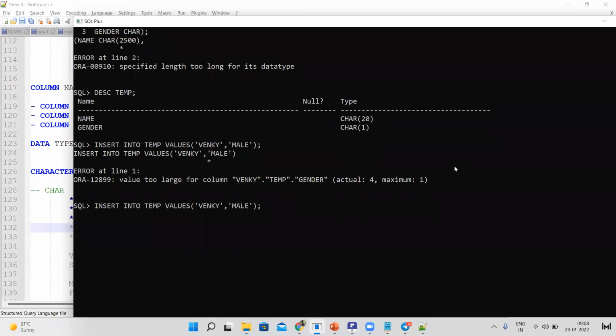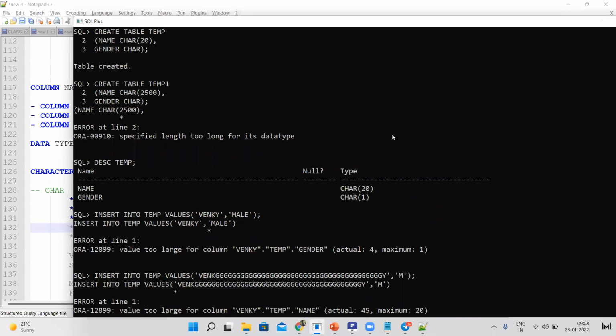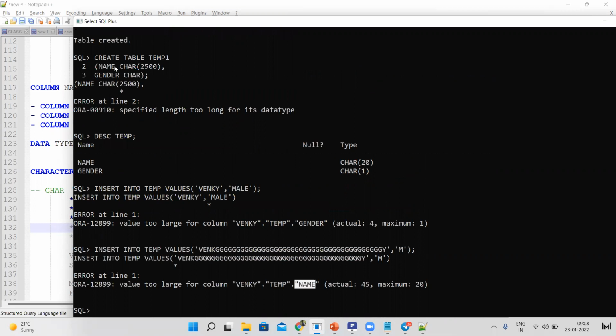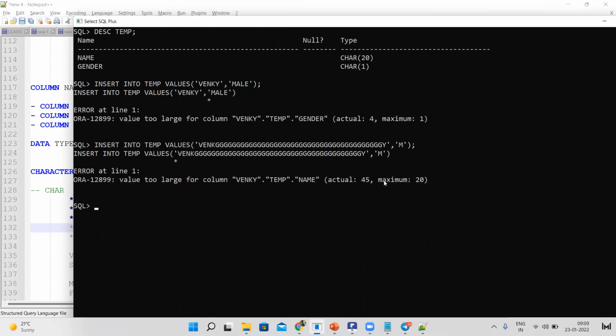So let us give 1 M here, and let us give more than 20 for the name. Same error. Venki is my schema here, guys, don't get confused. The name column's maximum size is 20 bytes, but the actual data you are inserting is 45 bytes. So the value is too large for the column.